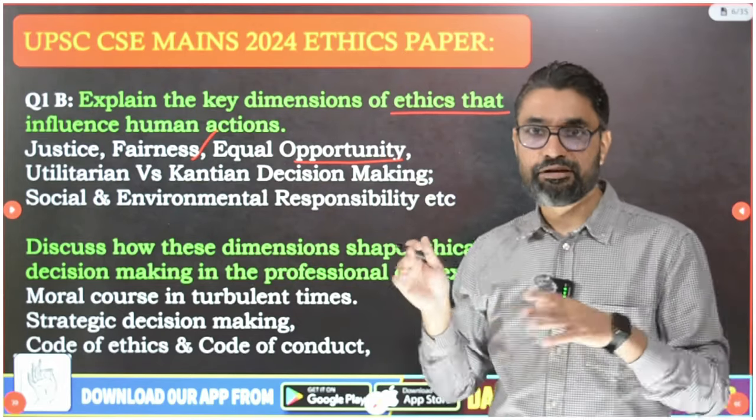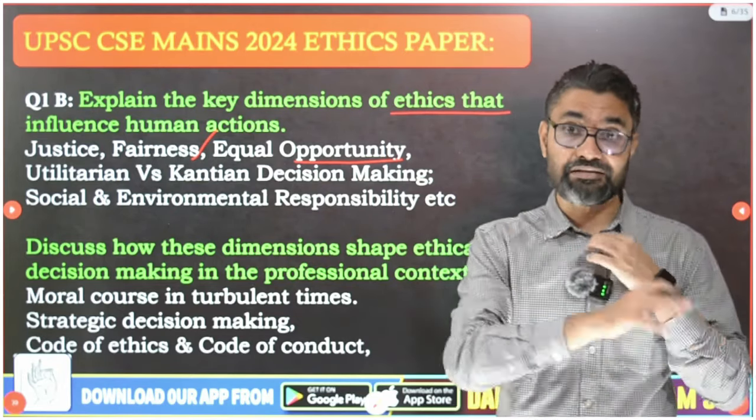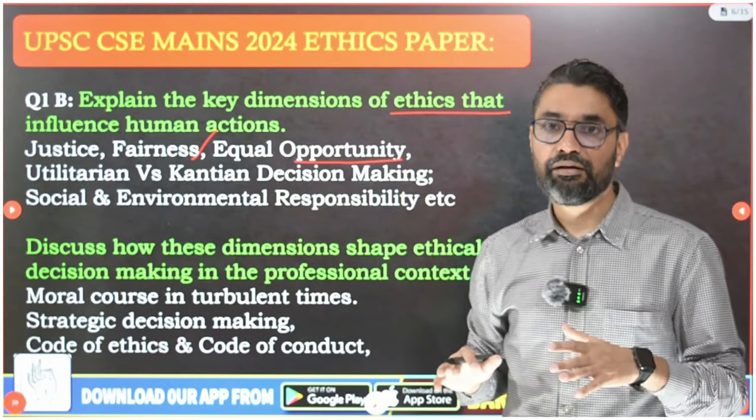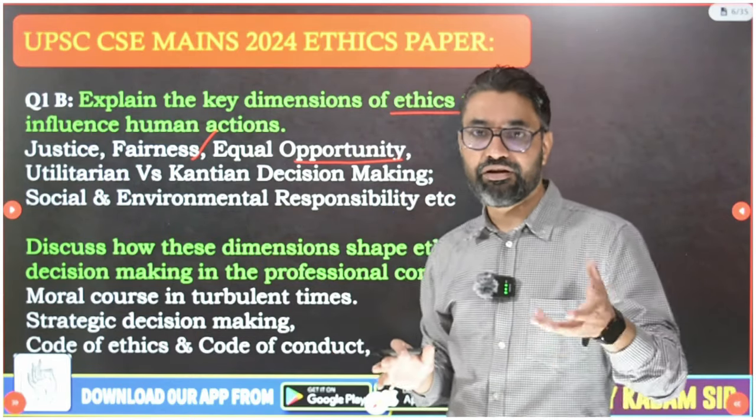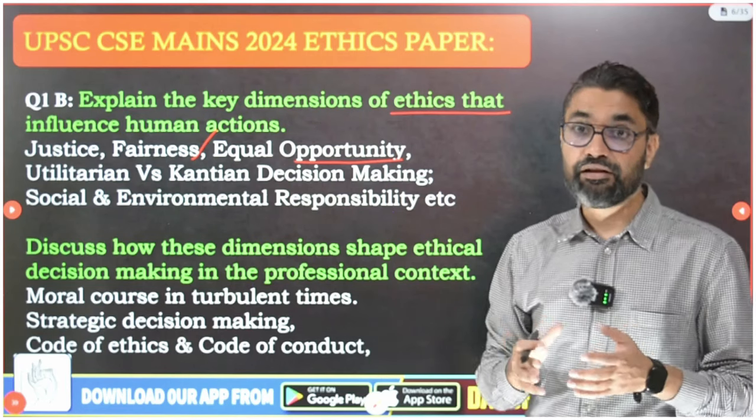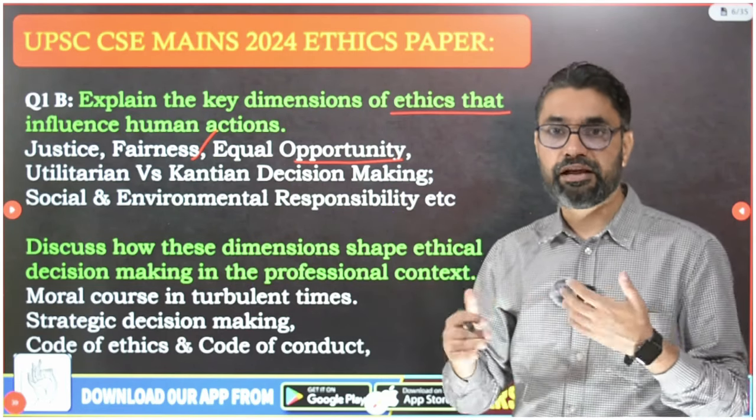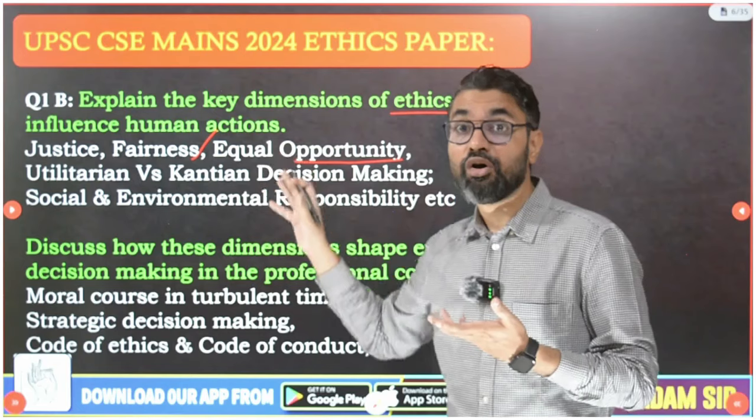Now all these concepts I have explained in my app classes. I won't be able to explain them here in detail, but you should be an equal opportunity employer, treating everyone with equality, creating a level playing field in hiring, firing, etc. All decisions should be based on organizational justice.